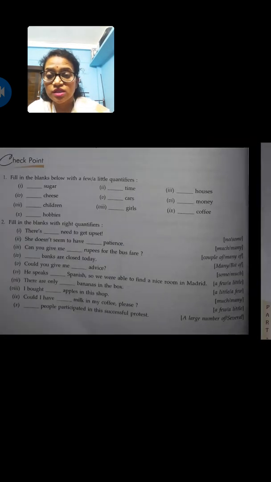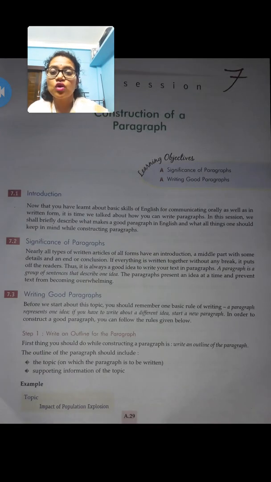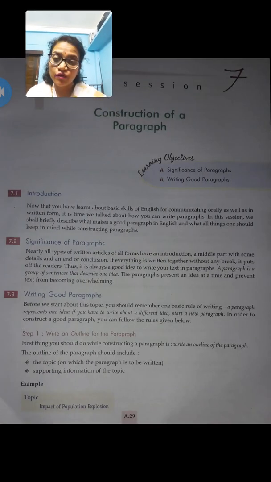So next we move on to the next session, called construction of a paragraph. By the end of this session we will be able to understand the importance of a paragraph when we communicate in English with someone, and the tips we should follow to write a good paragraph. So let's start with the session. A paragraph is a group of words which express a meaning. That is called a paragraph.